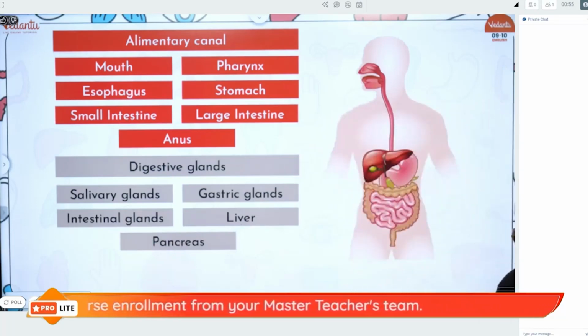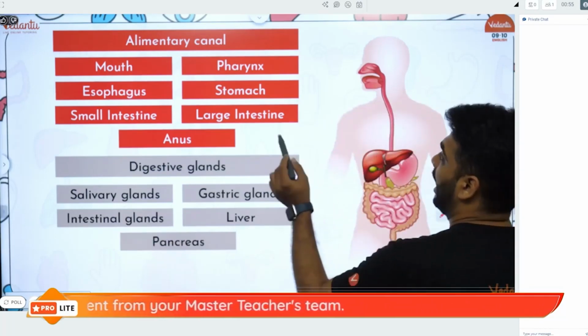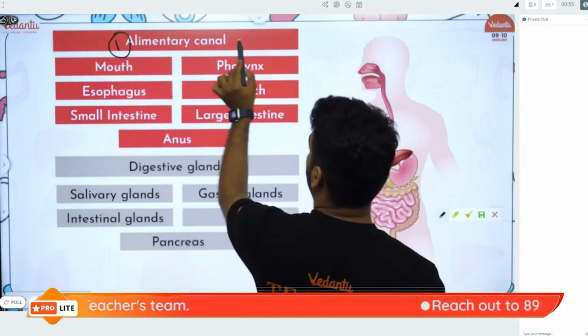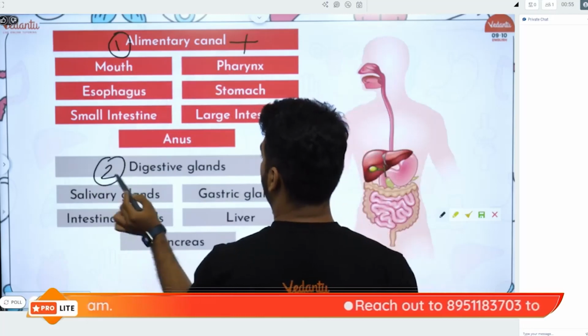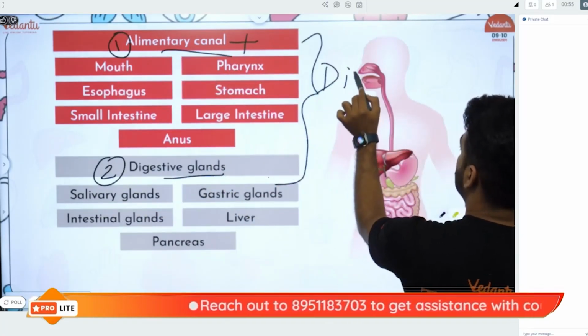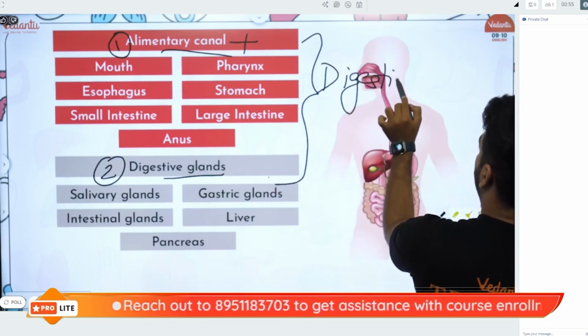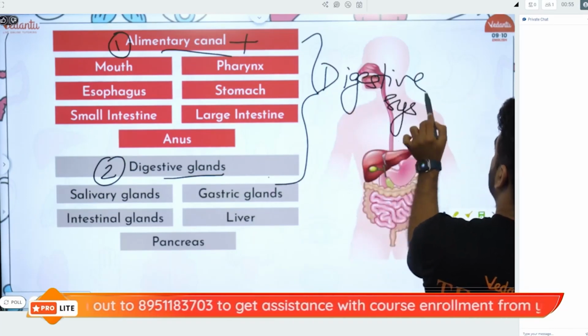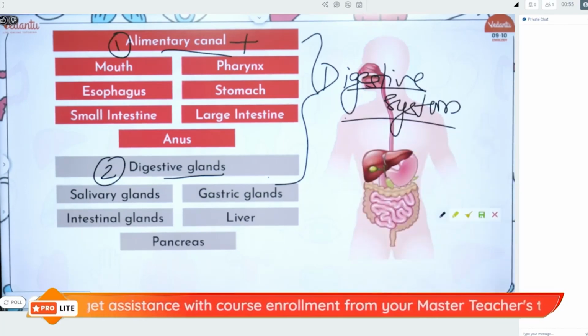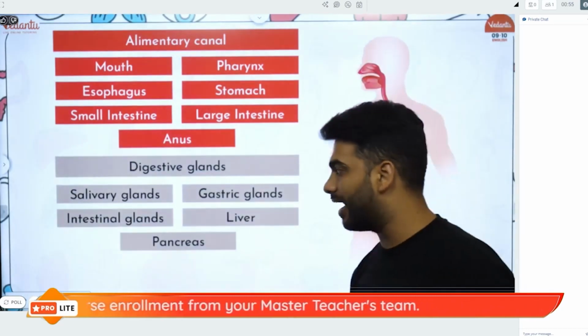Together, this alimentary canal plus the digestive glands are called the digestive system. Now, with this, we move ahead and we explore each and every part in detail.